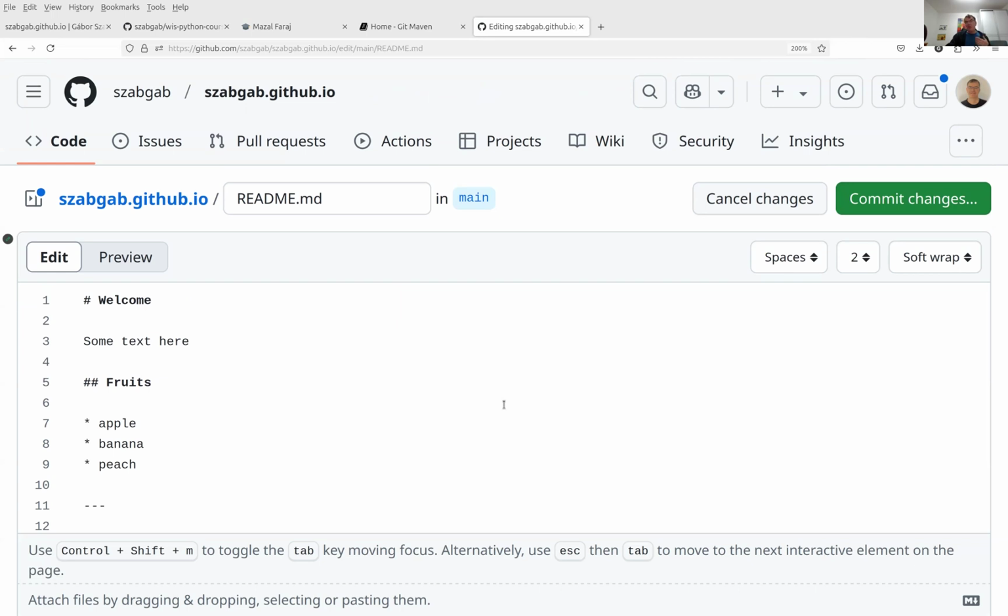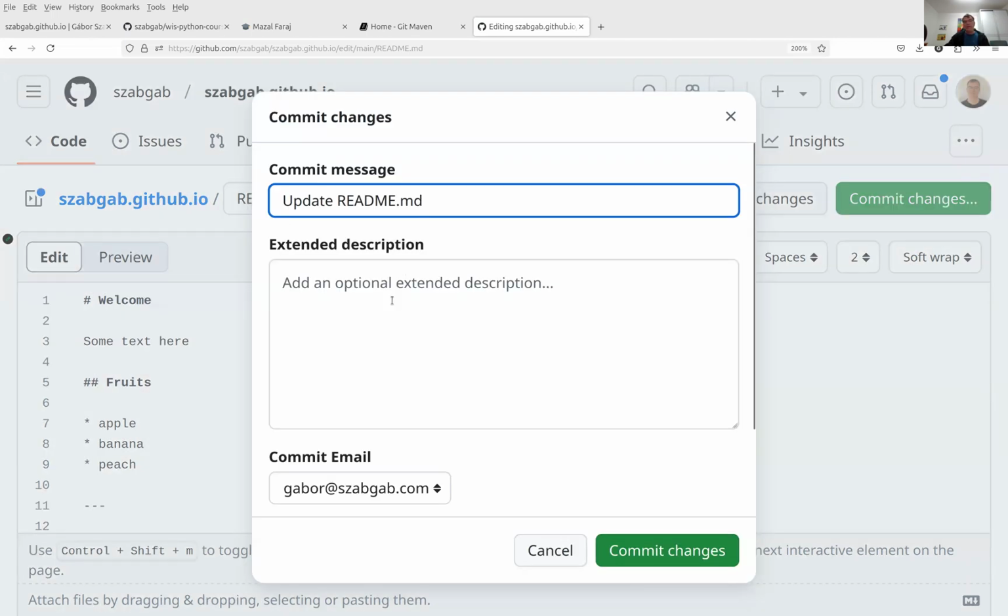So far, I made some changes, but now I have to save these changes. And the saving on this system is called committing a change. So here on the right-hand side, you can see this big green button, commit changes. I click on it. It offers me another window where I can explain what my changes were in one sentence and then in more detail. So it's a good idea when you're working on a bigger project to have these explanations. In this case, I don't have much to explain. I updated the README MD.